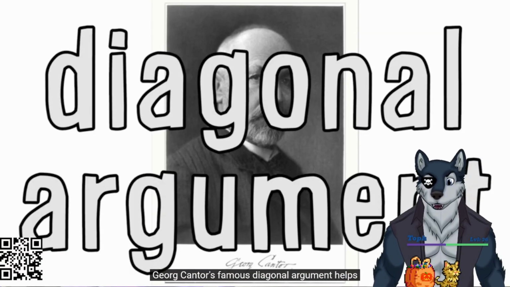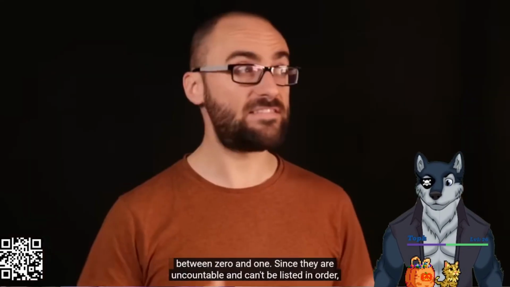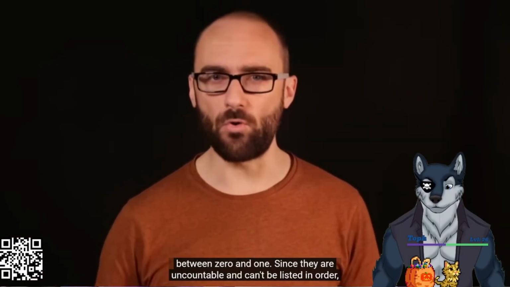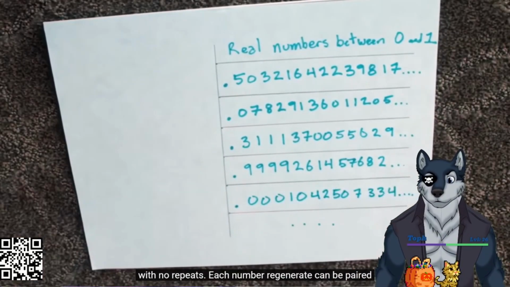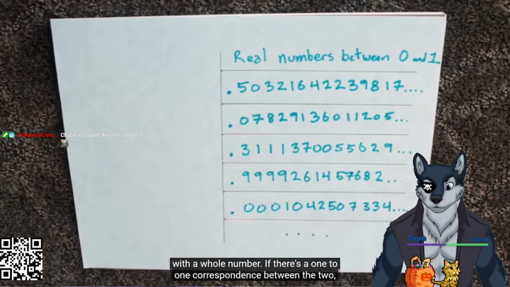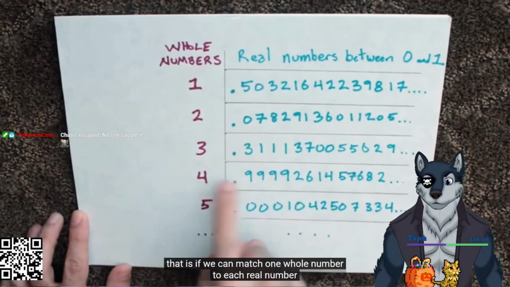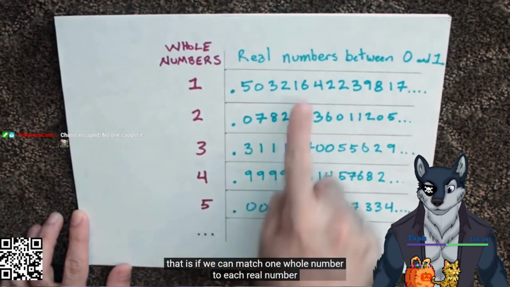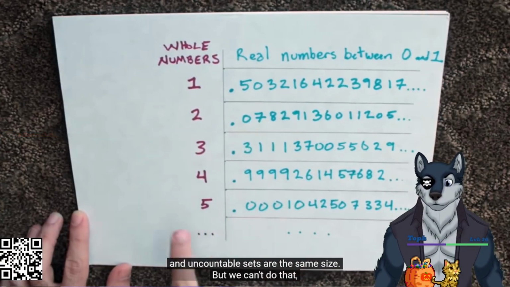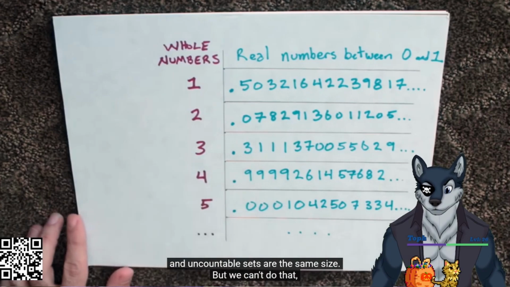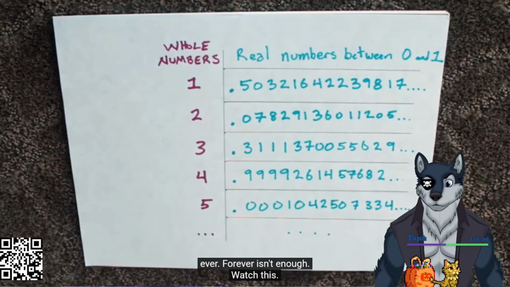Cantor's famous diagonal. Imagine listing every number between 0 and 1. Since they are uncountable and can't be listed in order, let's imagine randomly generating them forever with no repeats. Each number we generate can be paired with a whole number. If there's a 1-to-1 correspondence between the two, that is, if we can match one whole number to each real number on our list, that would mean that countable and uncountable sets are the same size. But we can't do that. Even though this list goes on forever, forever isn't enough.